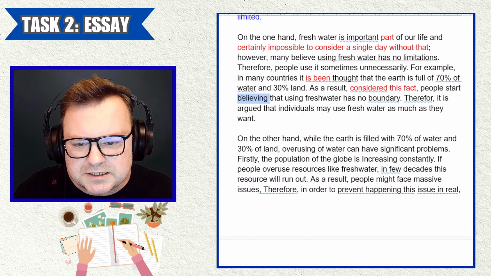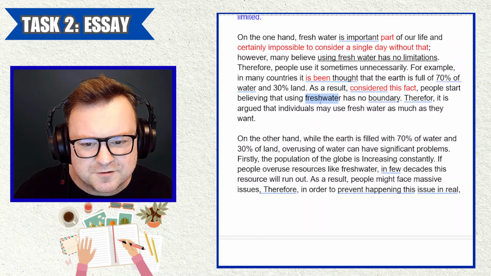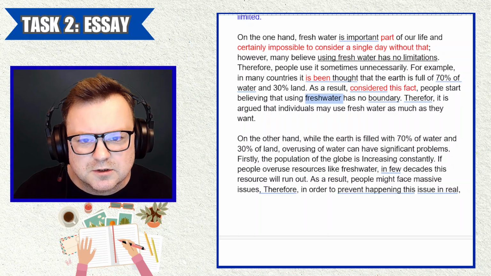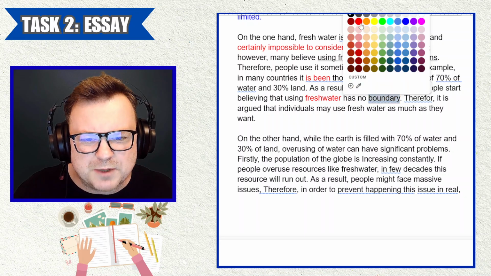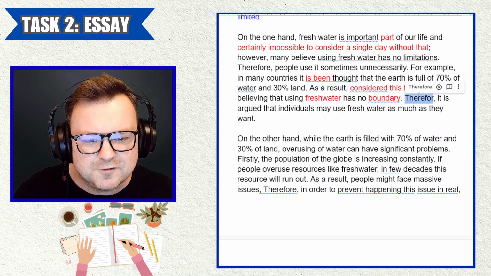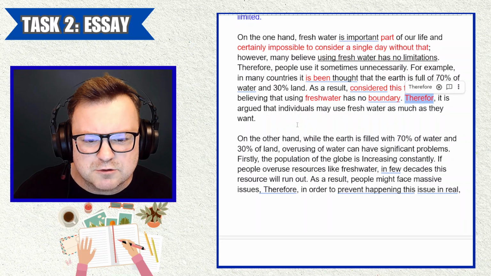People start believing that using fresh water, one word as an adjective, fine, but not as a noun, using fresh water, has no boundary. No boundaries, maybe? Therefore, misspelt. It is argued that individuals may use fresh water as much.